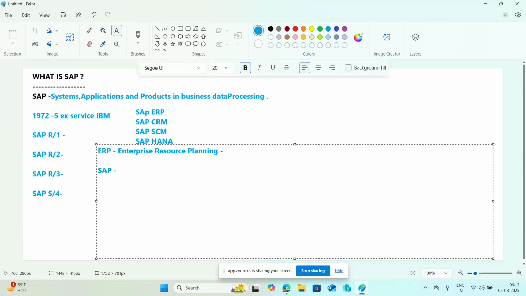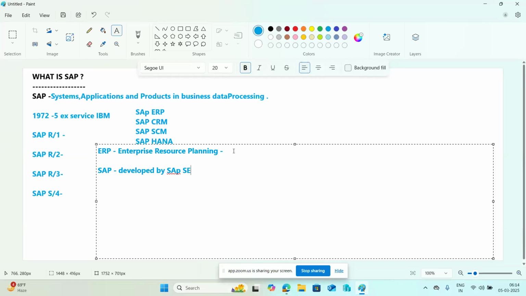System, application and products in business data processing is a specific type of ERP. SAP is a specific type of ERP software developed by SAP SE, a software vendor, a multinational software company in Germany.